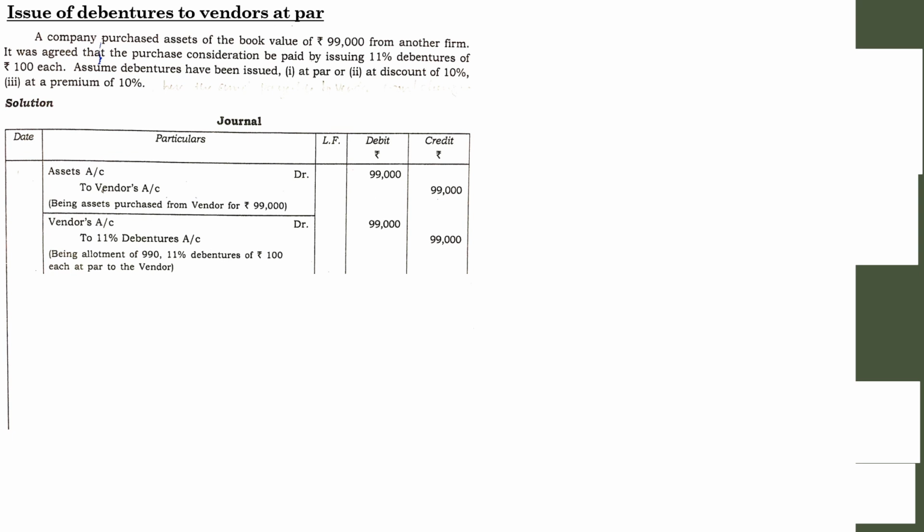Next, while passing the next entry, you need not pass the entry for the purchase of the asset again, because we have already passed it. In this question you are asked to show the entries for par, discount and premium. So next, repeat the entry for the issue of debentures to the vendor. Here you have to show the details for discount also.